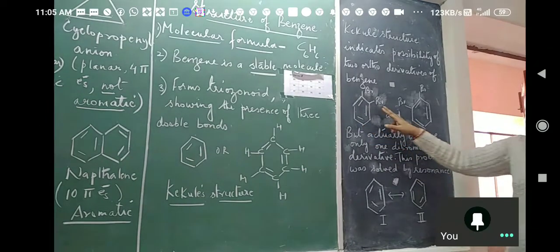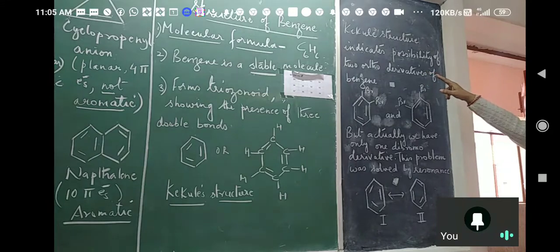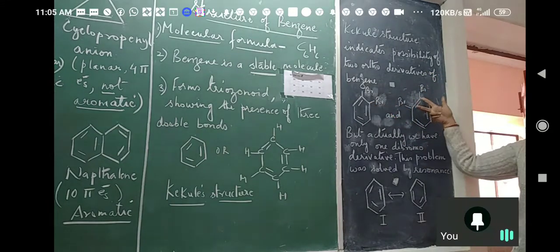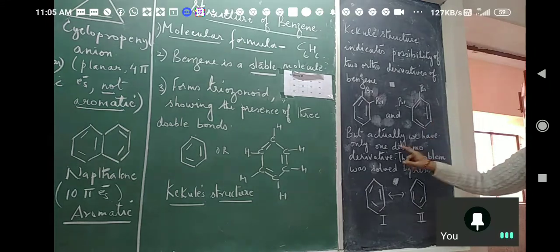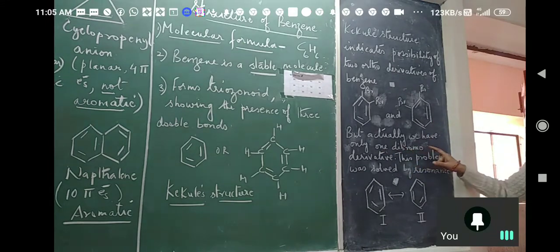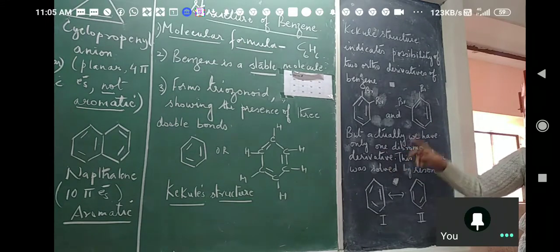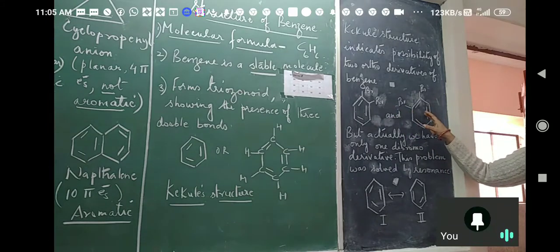Right? He noticed that only one ortho derivative is possible in case of benzene. It is not giving any other derivative. Now, why is it like this? Actually, we have only one dibromo derivative. Theoretically, 2 dibromo derivatives are possible.